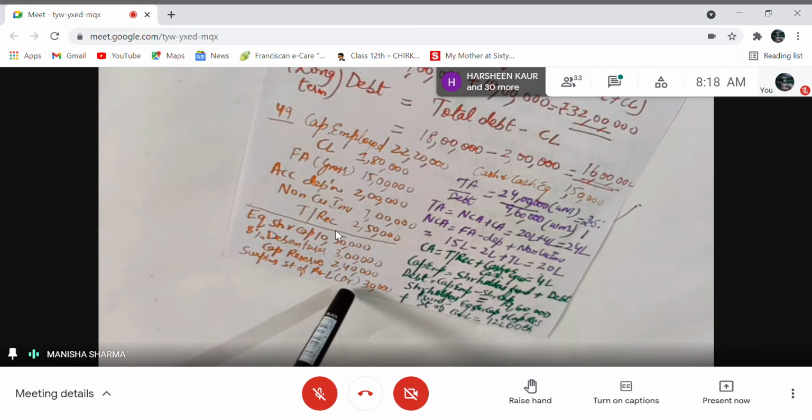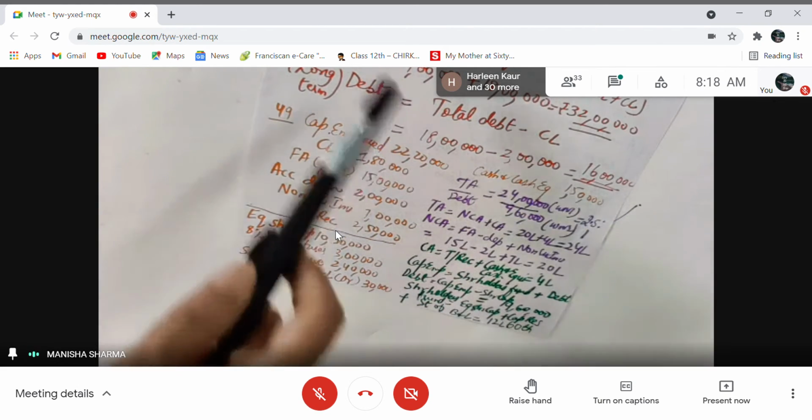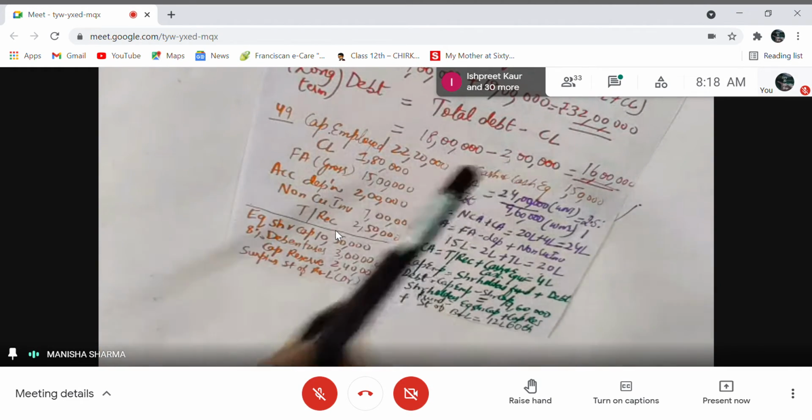I told you many times, debit means loss, credit means profit. So debit, it is 30,000. Then cash and cash equivalents is 1 lakh 50,000. So this is the list of the items on the liability side and on the asset side.